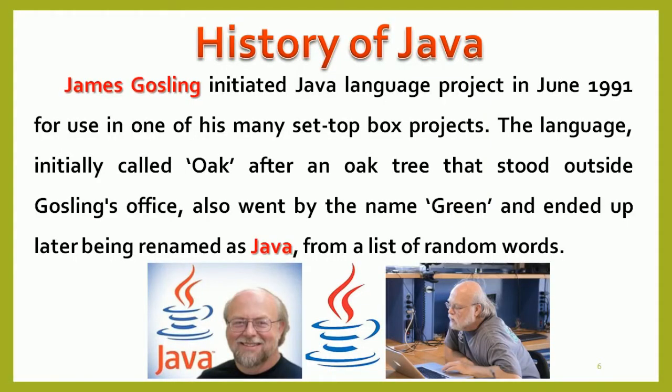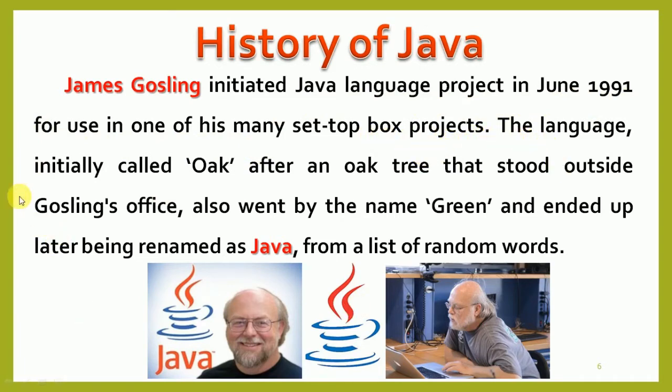First of all, we discuss the history of Java. James Gosling initiated a Java language project in June 1991 for use in one of many set-top boxes projects.